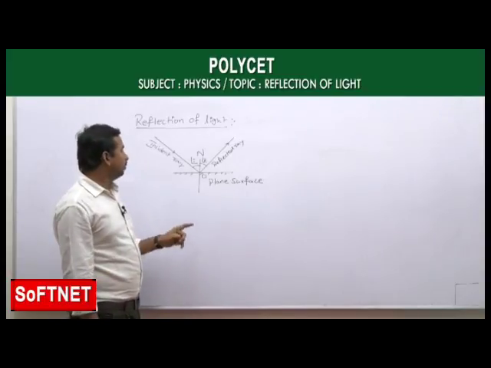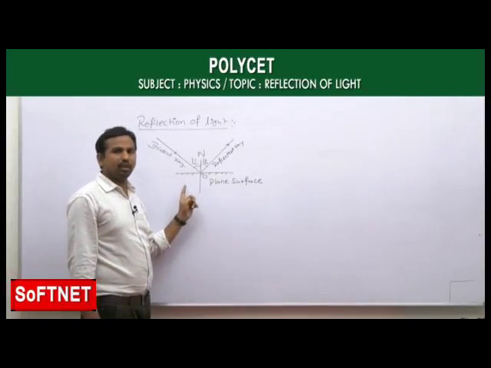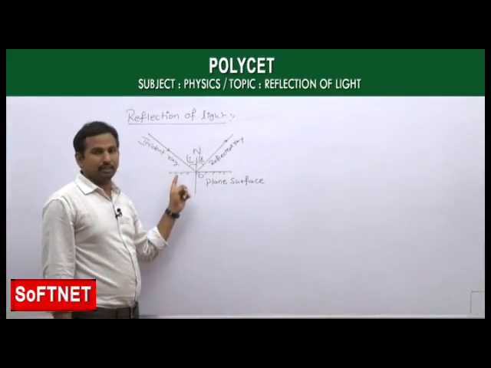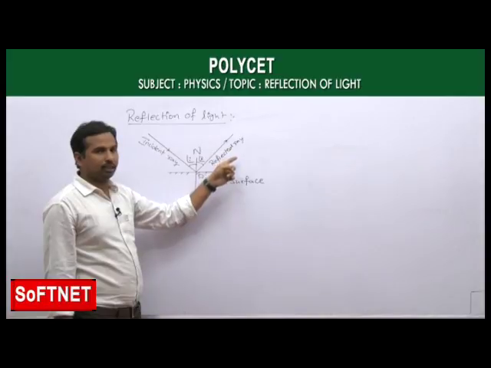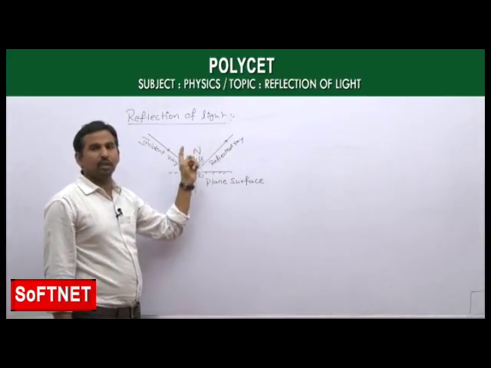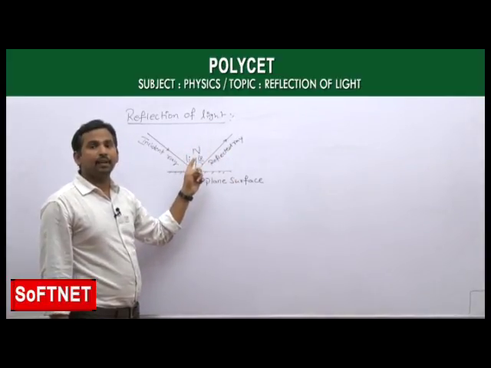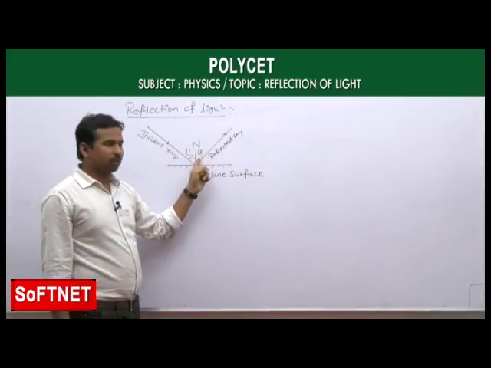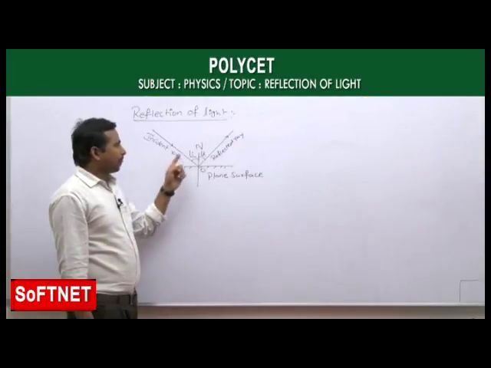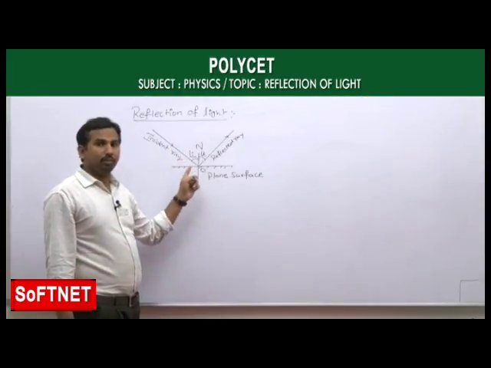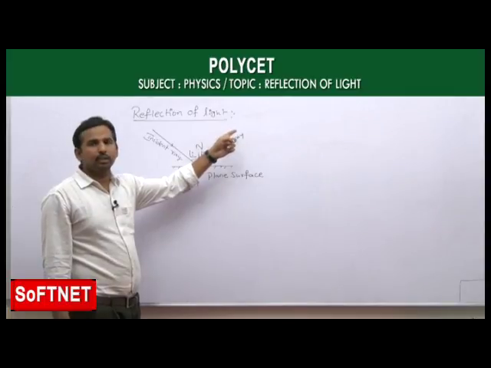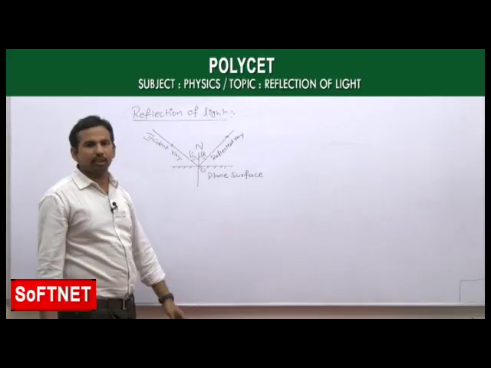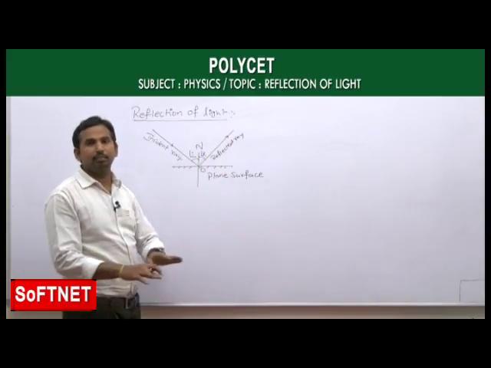Okay, now this incident ray is making an angle with this normal, that only we call that as angle of incidence, and the reflected ray which is making an angle with the normal, that only we call that as reflected angle or angle of reflection, which is represented with R. Now see here, as the light ray is started in a medium, as it is bouncing back into the same medium, so there is no change in the medium, so that the velocity of the light remains same.